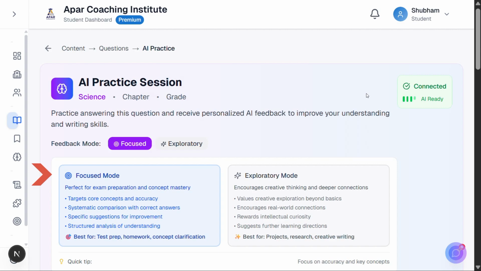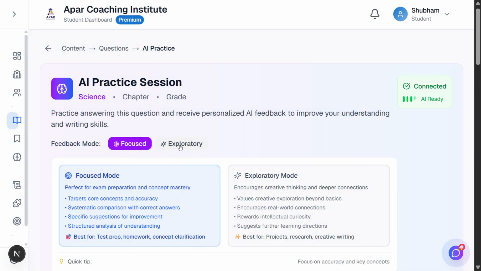The blue box with the target icon describes it perfectly, perfect for exam preparation and concept mastery. This mode is designed for students preparing for board exams, unit tests, or competitive exams. The 4 key benefits are clearly listed here. You can go through them for more details. The pink badge at the bottom says Best for test prep, homework, concept clarification, making the use case crystal clear.